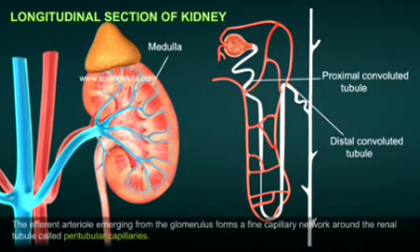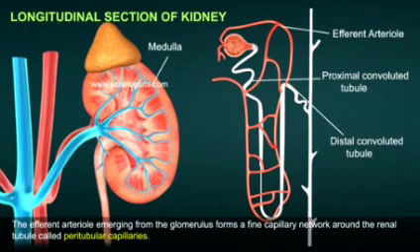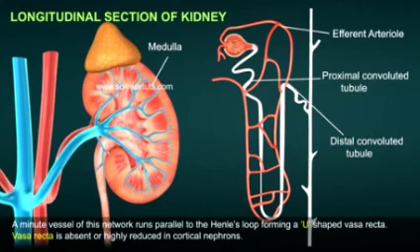juxtamedullary nephrons. The efferent arteriole emerging from the glomerulus forms a fine capillary network around the renal tubule called peritubular capillaries. A minute vessel of this network runs parallel to the Henle's loop, forming a U-shaped vasa recta. Vasa recta is absent or highly reduced in cortical nephrons.